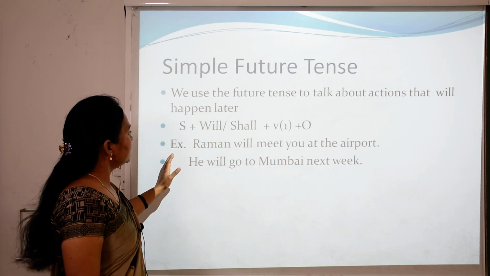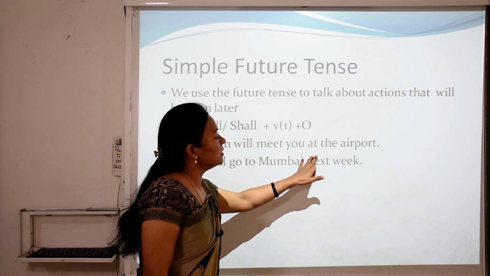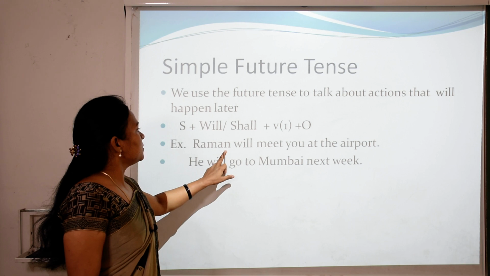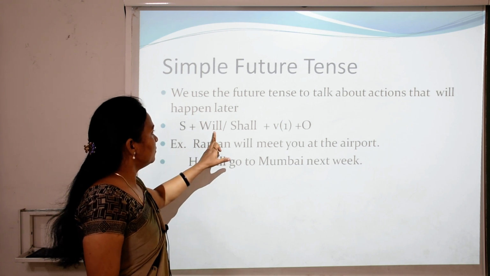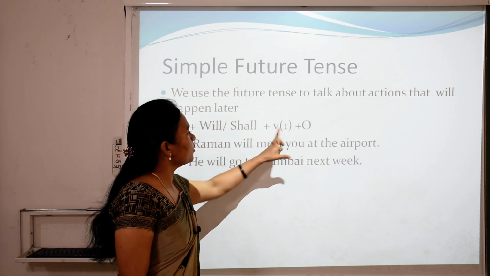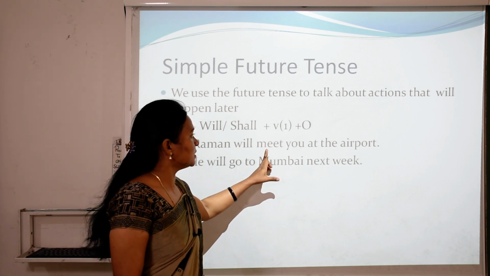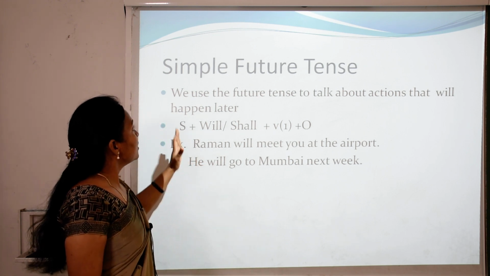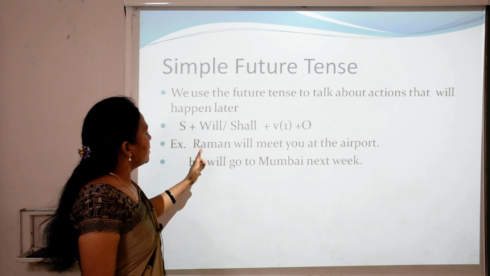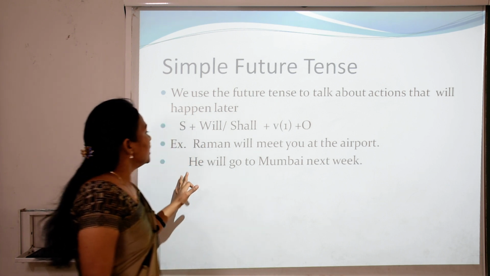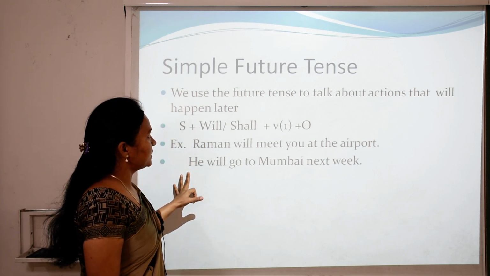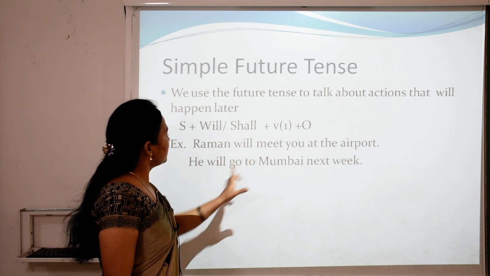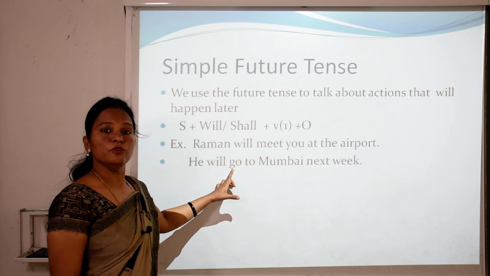So examples are here. Raman will meet you at the airport. He will go to Mumbai next week. What is Raman? Raman is the subject. We use will with Raman. Then first form of the verb. What is the first form of the verb? Meet. Then object: you at the airport. So the simple future tense examples are: Raman will meet you at the airport. He will go to Mumbai next week. So the verbs will meet, will go are simple future tense.